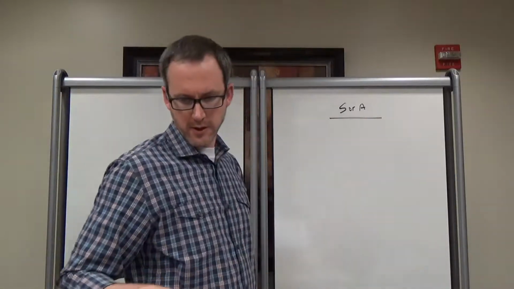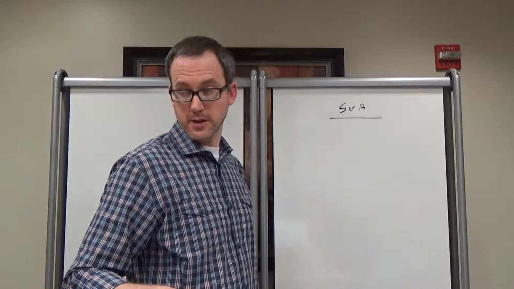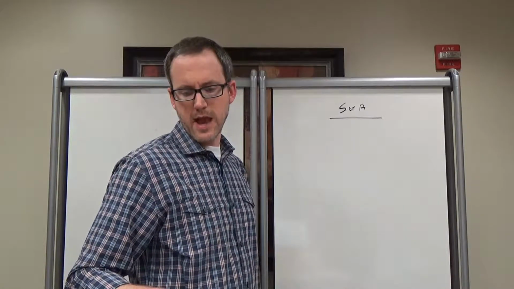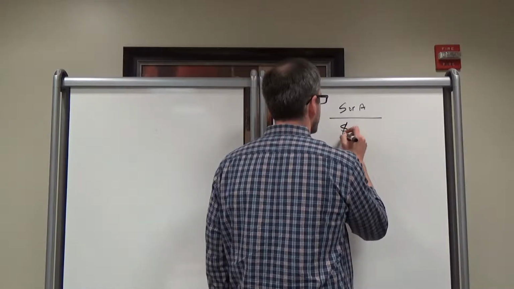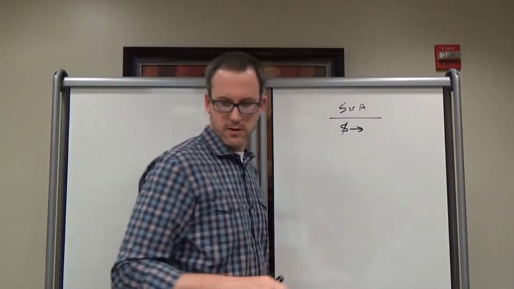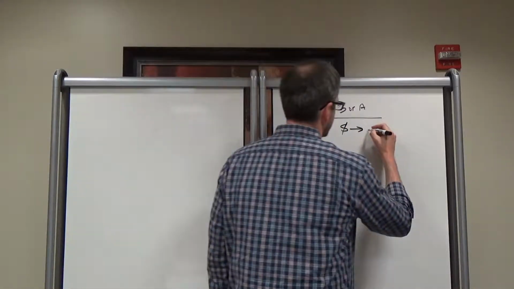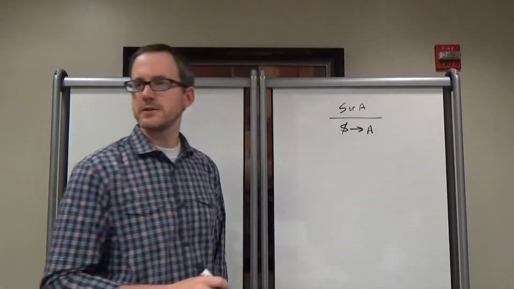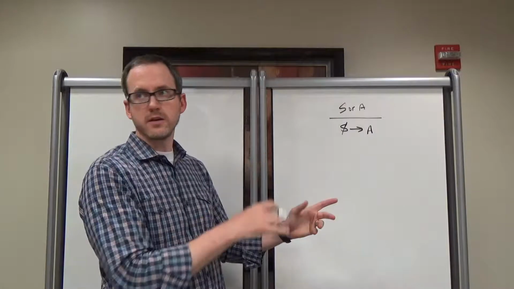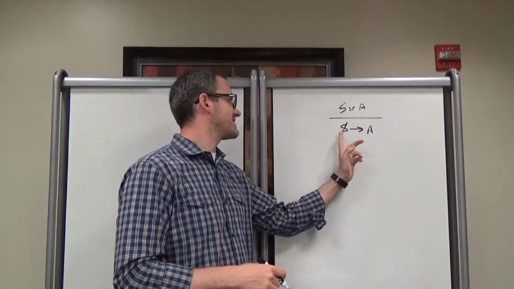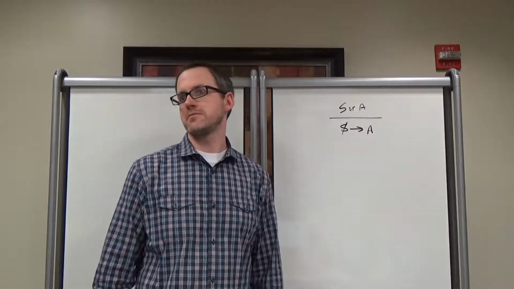Fast argument here. If the most qualified candidate is elected, and S is not elected, so S is not elected. If S is not elected, then it has to be A. That actually makes sense. It seems like a logical argument because either S or A is the most qualified, and if the most qualified is elected and it's not S, then it must have been A.